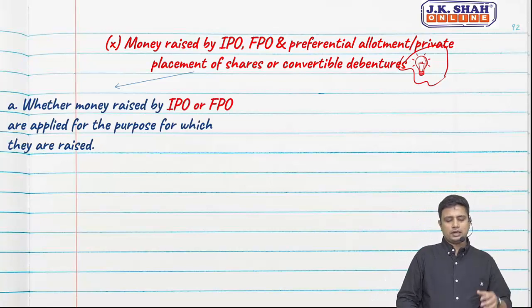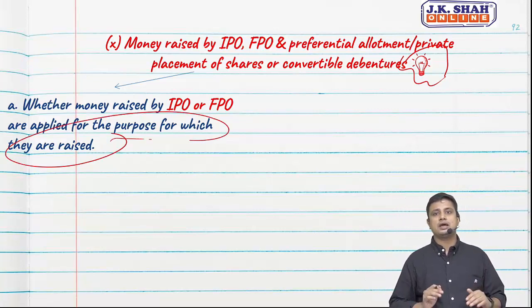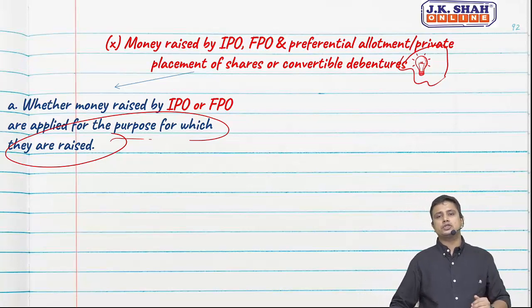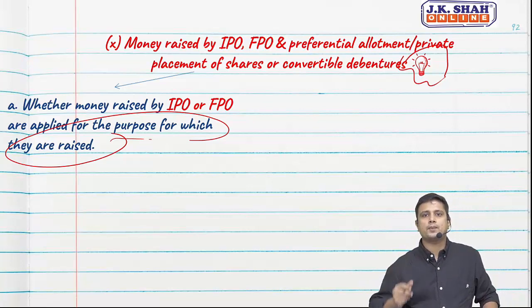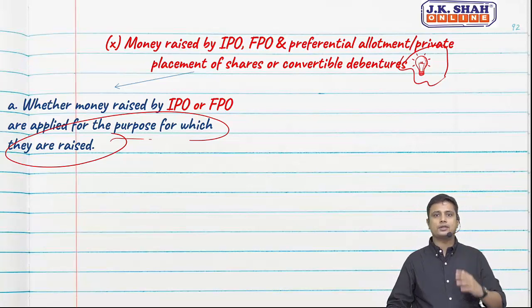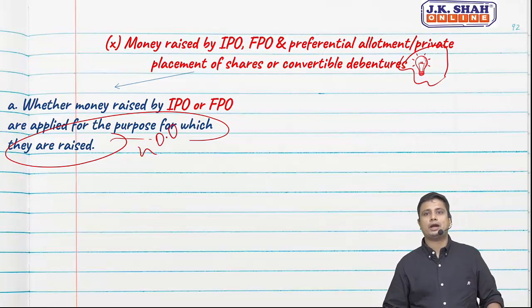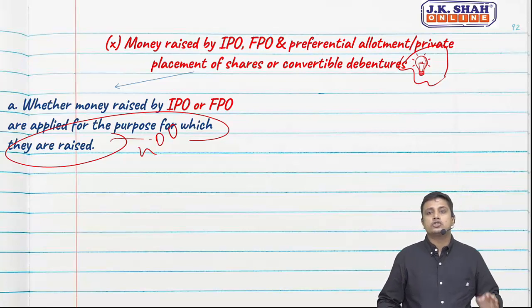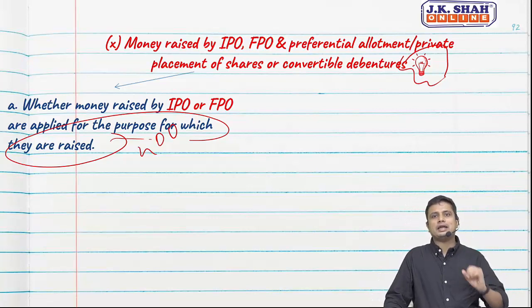So whether the money raised by IPO or FPO has been applied for the purpose for which it was raised. For example, if we say we want to expand our centers, let us assume we are dealing with motors, for example Kia Motors. Kia Motors has its branch in Andhra Pradesh. They want to expand and invest around 400 crores for expansion of that plant, so they can manufacture cars in India and serve the people. So they are raising that 400 crores so they could expand that plant in Andhra Pradesh.